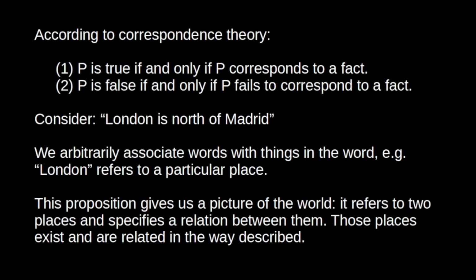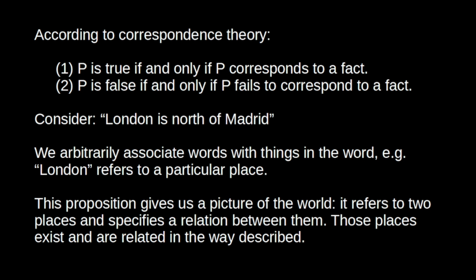Now, there are many varieties of correspondence theory, but the basic idea is that some proposition P is true if and only if P corresponds to a fact, where a fact is a state of affairs in the world. So true propositions are those that correspond to the way the world is. So this is the correspondence theory. Number one, P is true if and only if P corresponds to a fact. Number two, P is false if and only if P fails to correspond to a fact. And this seems fairly straightforward, right?